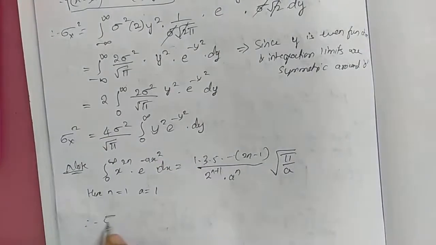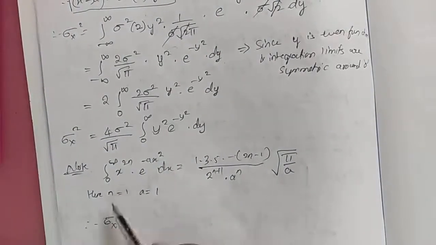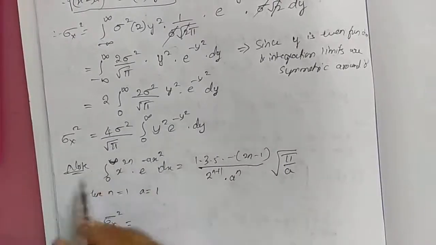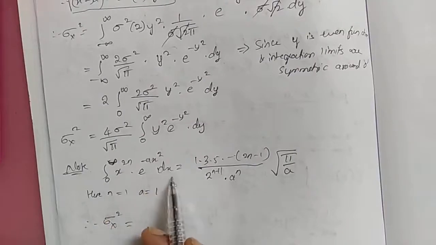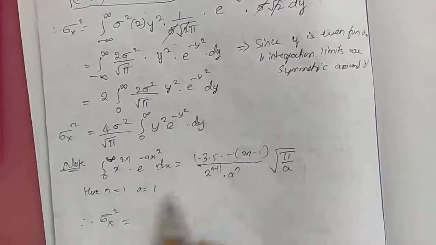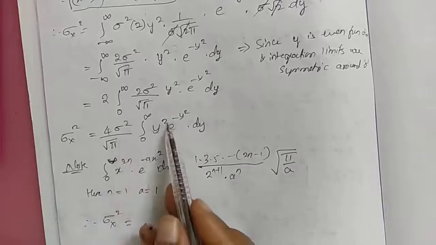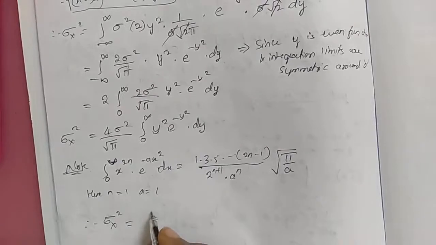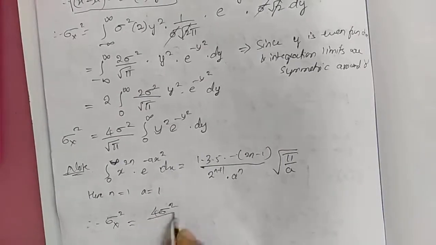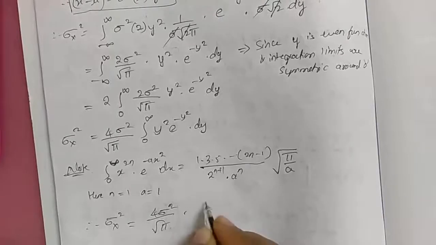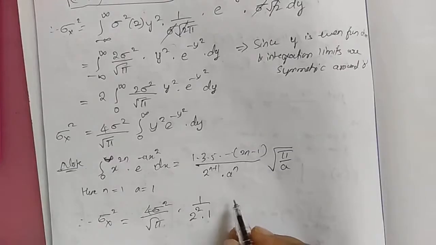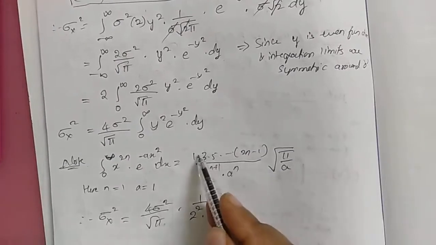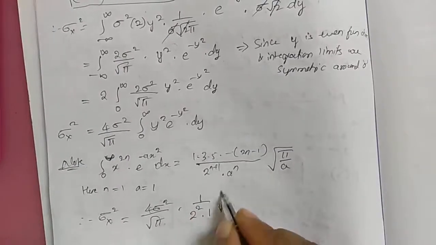Therefore, this is the formula that we have in integration, 0 to infinity x power 2n e power minus a x square into dx. In that case we'll get this answer. Here n is 1, and a is also 1, therefore we'll get sigma x square equal to 4 sigma square divided by root pi into 1 divided by 2 power 2 into 1. Since n is 1, only the first term we consider here, into root pi by 1.